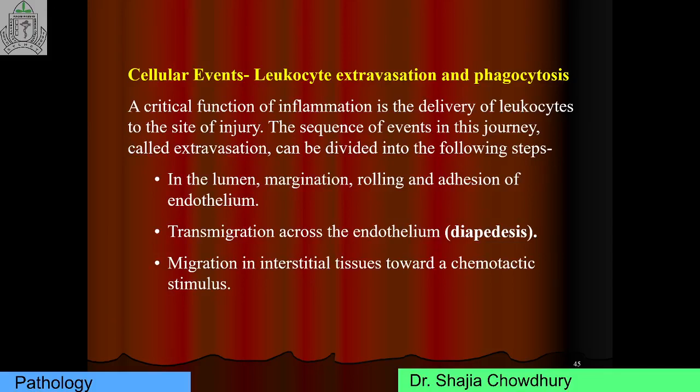Recruitment consists of margination, rolling, adhesion, transmigration or diapedesis, and chemotaxis. Recognition of microbes and necrotic tissue by phagocytosis, and the final R is removal of the offending agent. So, cellular events consist of three steps, that is RRR: recruitment, recognition and removal. And now the process of recruitment.